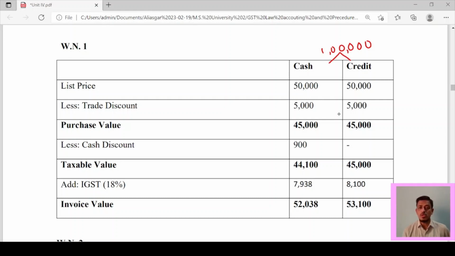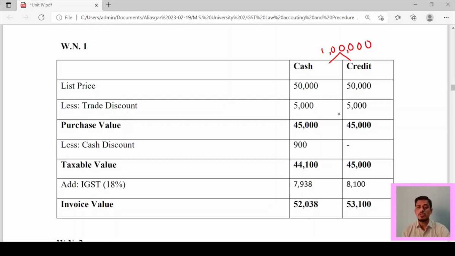Cash discount is available only on the amount that you have paid. So how much have you paid? Here, 45,000 you have paid immediately. So on that amount cash discount is available. If cash discount is not pre-decided, then you have to charge GST on 45,000, not on 44,100.